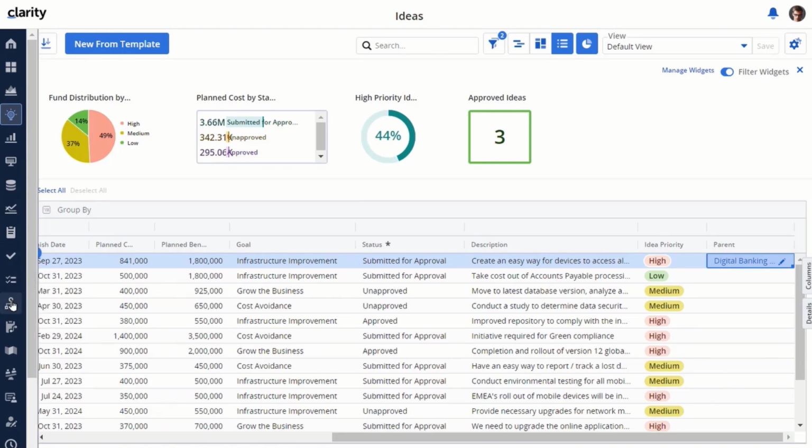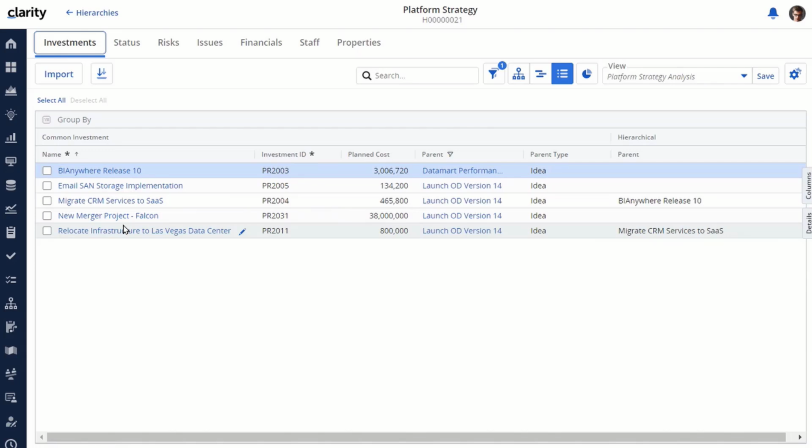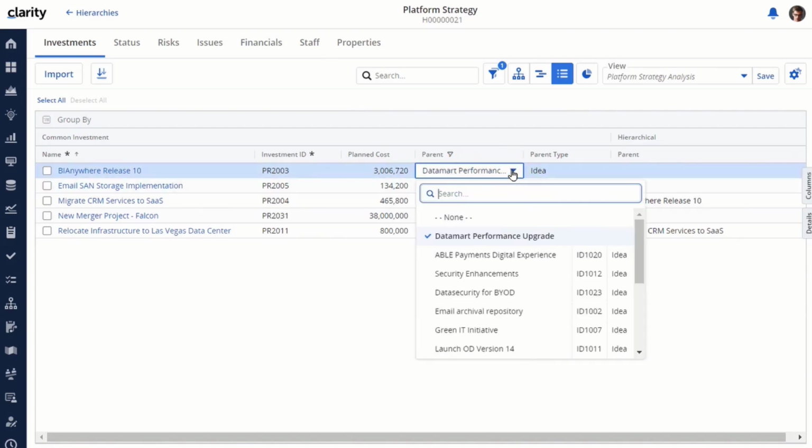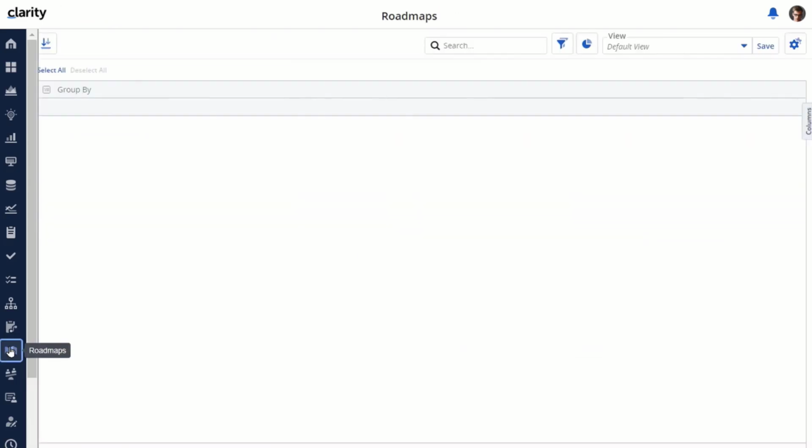Next, let's navigate into the Hierarchies workspace, and we'll look at this hierarchy. On the Investment tab, you can see that the investments that we have here are all projects, and projects are only allowed to have idea parents. So if I went in and tried to update one of these, you can see that I'm only allowed to select ideas. And last, let's take a look at the Roadmaps workspace.